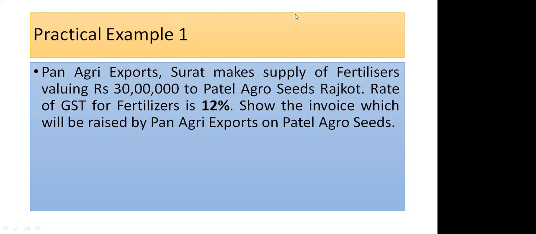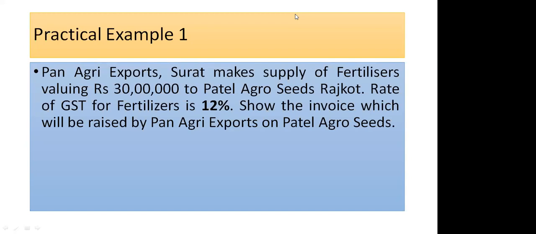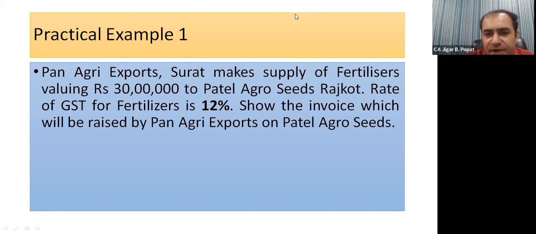Then which tax shall be levied? IGST shall be levied at 12% or CGST and SGST both shall be equally levied at 6%? CGST and SGST. Yes. Both shall be levied at 6%. Very good.